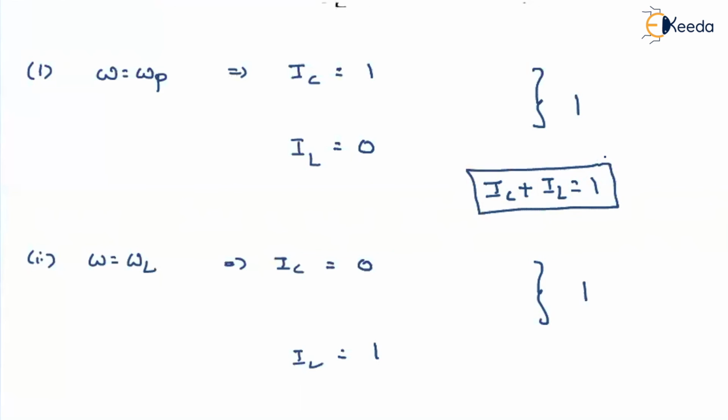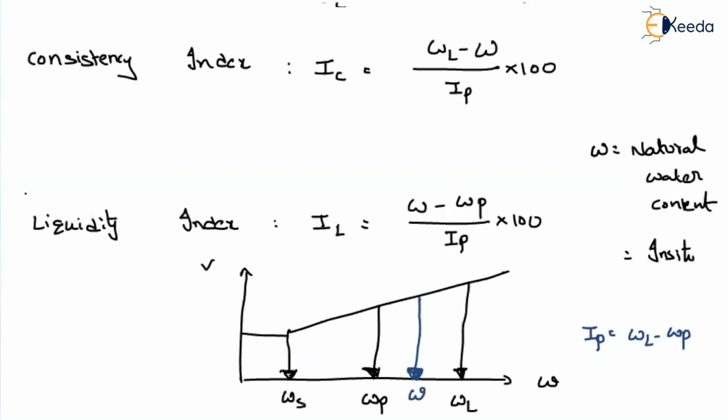That means these two values are indirectly representing the portion in the plasticity state in the soil mass. Okay. So either you can say IC plus IL is equal to 1, or you can say IC plus IL is equal to 100%. Okay. This is what we have about the plasticity index, liquidity index, and consistency index.